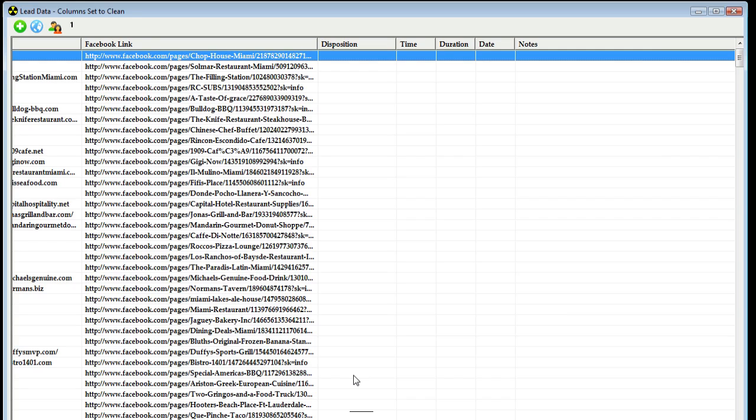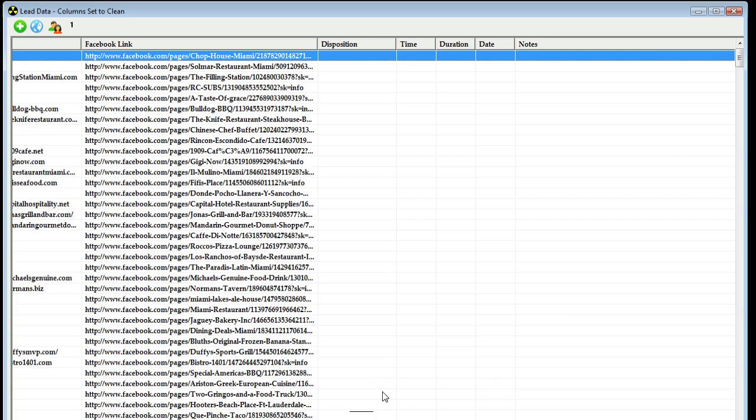Did you get an answering machine? Was it a sale? Did you set an appointment? Did you receive a call back? Well, this is where that information goes. We also record how long the call lasted and when you made the call. You're also able to take notes on each individual lead, and you can use that for follow-up purposes or just your own personal notes.